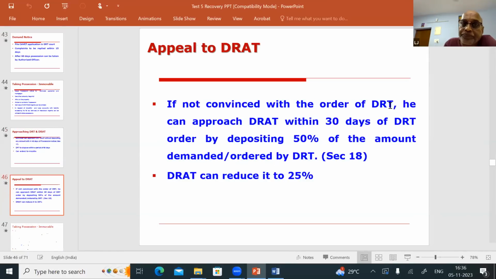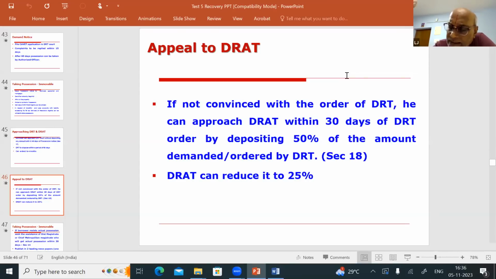Okay, sir. Next point. So let's assume DRT says Canara Bank is correct. You have to give 1 crore to Canara Bank. The borrower is not happy. If the borrower is not convinced with the order of the DRT, he can go to an appellant authority. So that authority is called Debt Recovery Appellant Tribunal, DRAT. So within how many days he has to go? Within 30 days of the DRT order.